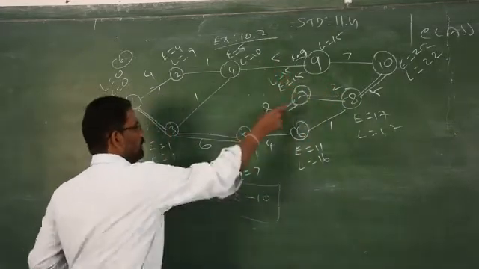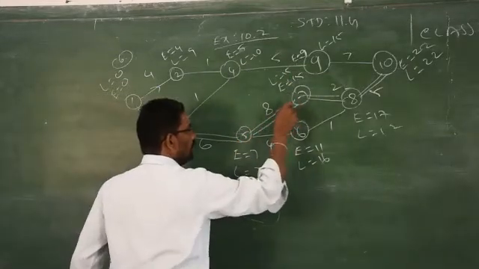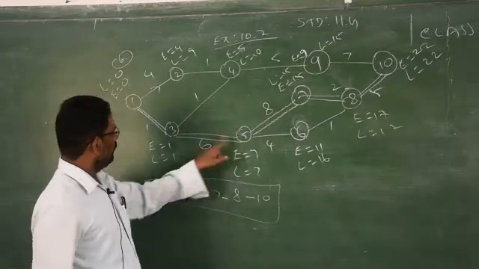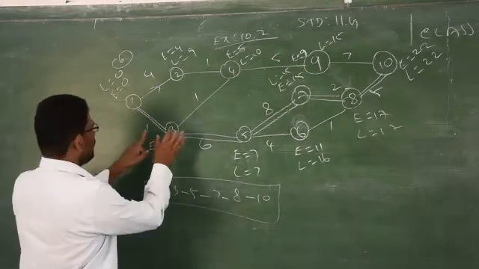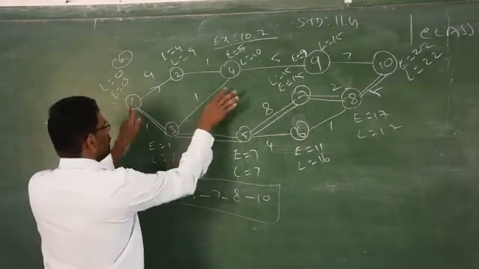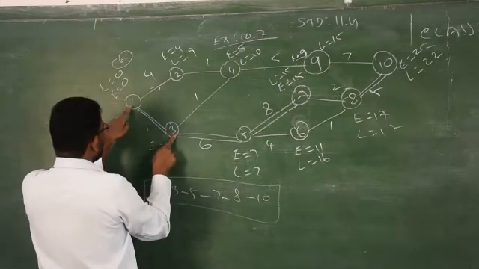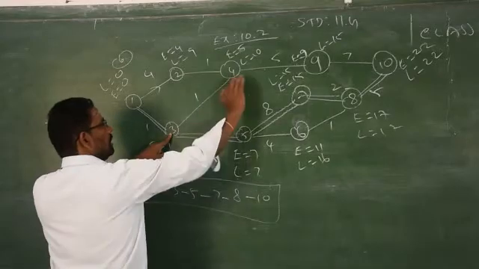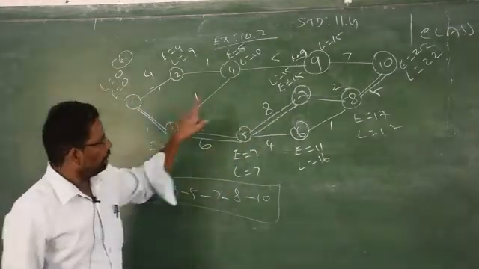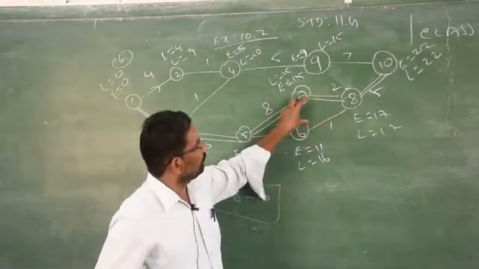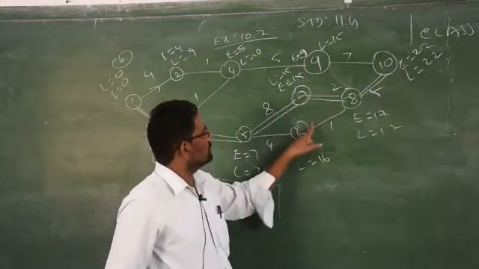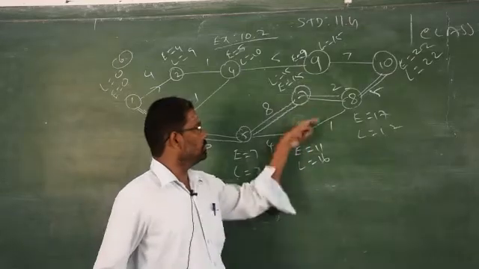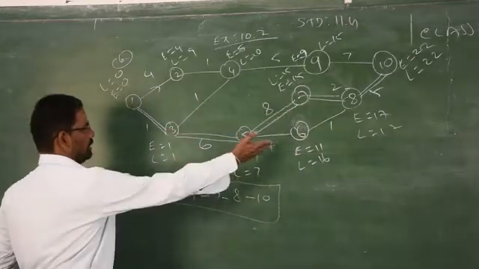From there I started 7 to 5. I cannot go 7 to 5. It is not allowed. Clear. Then 5 to 3, only 1 pathway. But whereas in 3, we have 2 pathways. 1 is less than 3, but 4 is greater than 3. So this is not allowed. Are you clear? But whereas here in 8, we have 2 pathways, but 7 and 6 are less than 8. In such a case, you have to proceed with the minimum value of these 2 and start. Here I started like this.